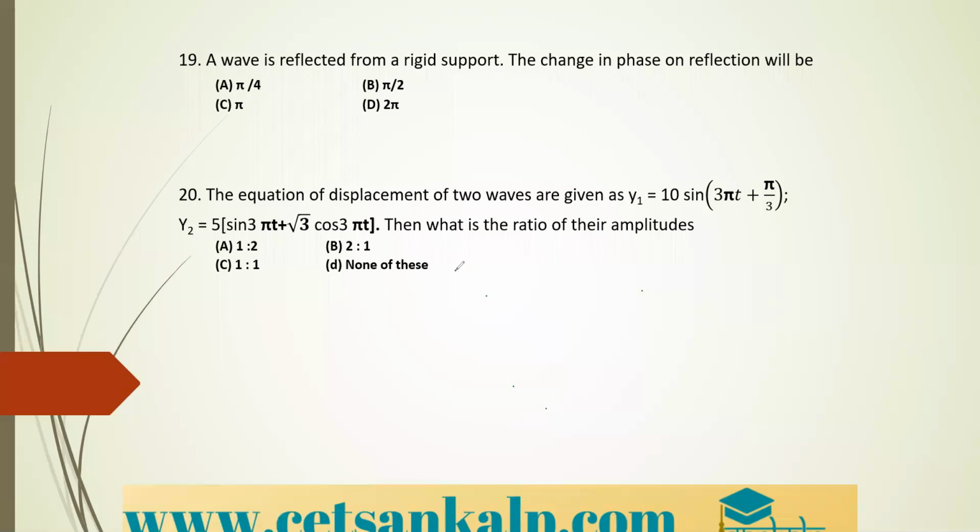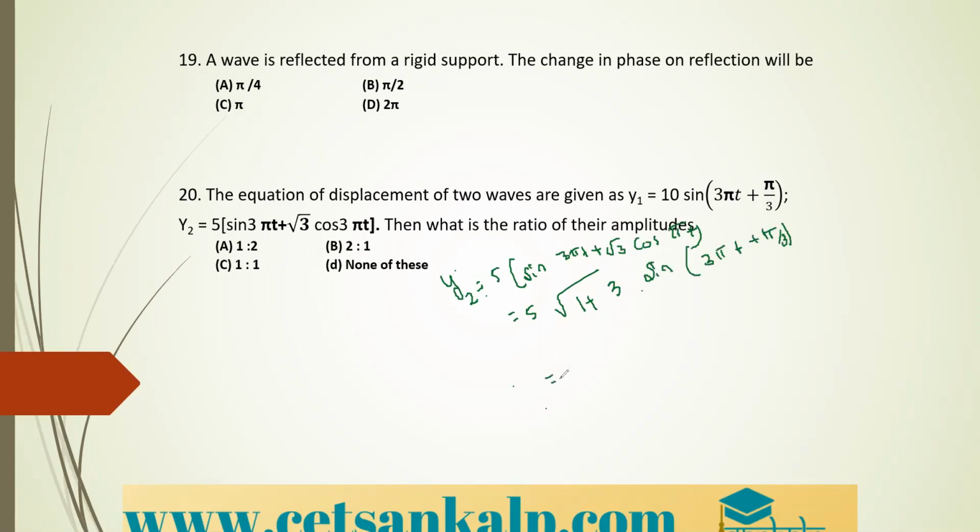Y2 is equal to 5 into bracket (sine 3 pi t plus root 3 into cos 3 pi t). This is equal to 5 root of (1 plus 3), that is root of a square plus b square, into sine (3 pi t plus pi by 3).